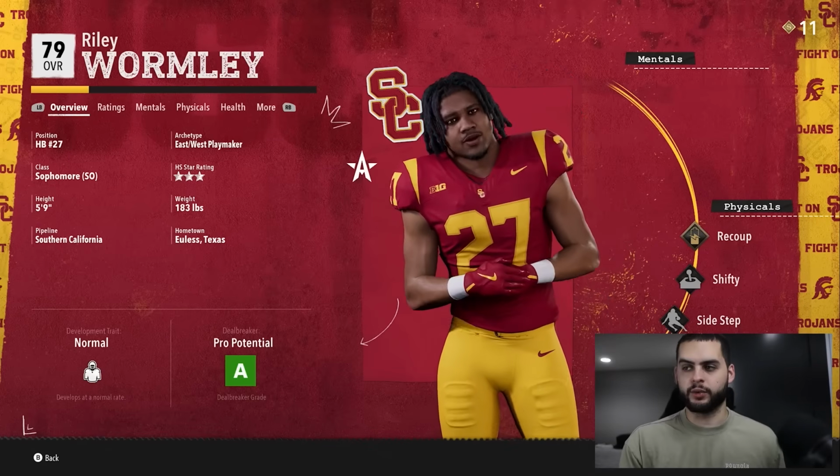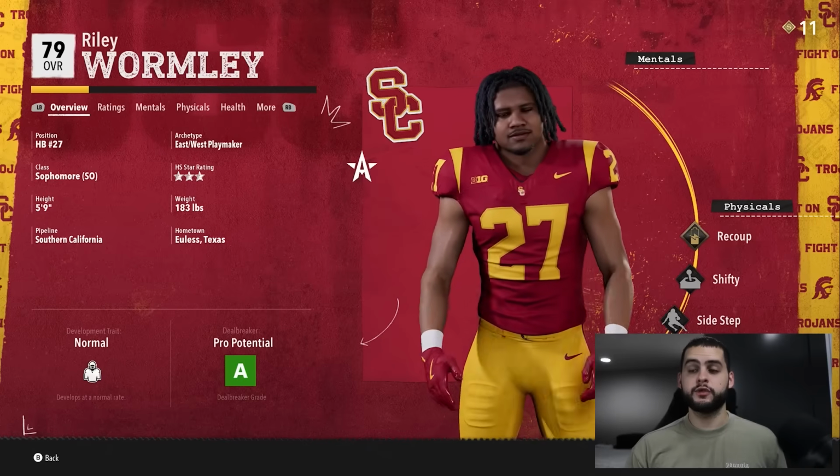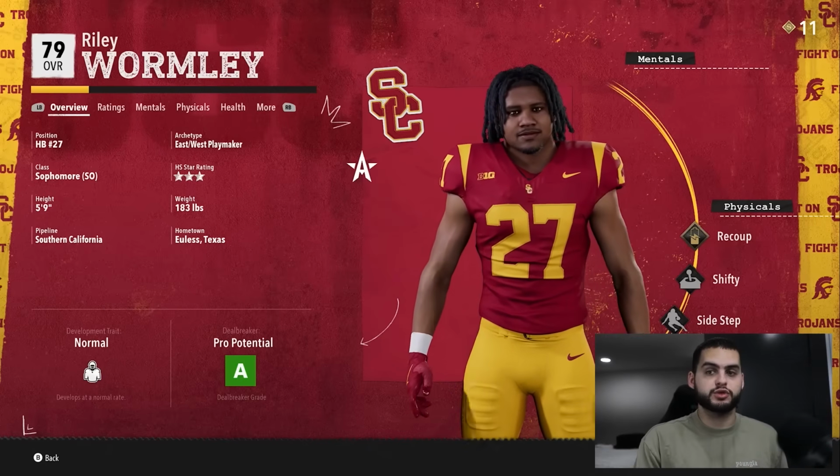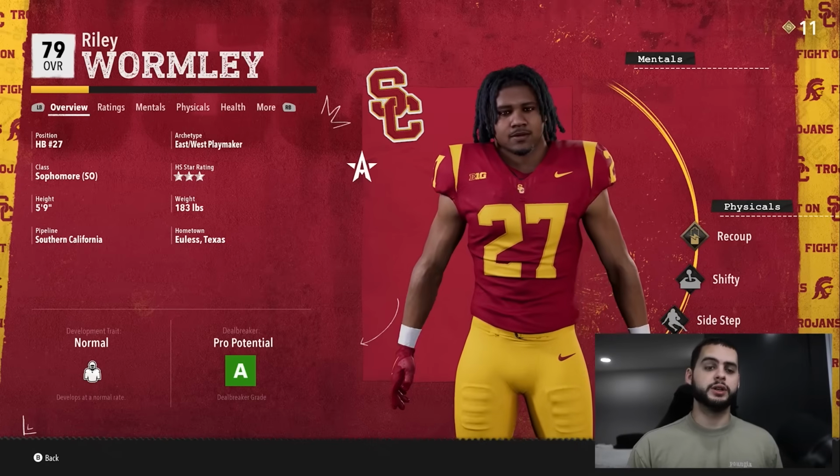You take an 88, he's now an 84. You take an 84, he's now 79. And so on and so forth. And some of them are worse. I've done a lot of testing with this. Some of them drop like 10, 15 overalls of potential.